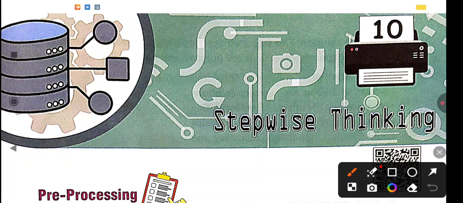For example, if you are getting ready for school, the first step is what? You will wake up, then get fresh, then get ready for school, catch your bus and come to school, and then stop. Whatever process or work we are doing, if it is done step by step, this is known as stepwise thinking. So let's start the topic.